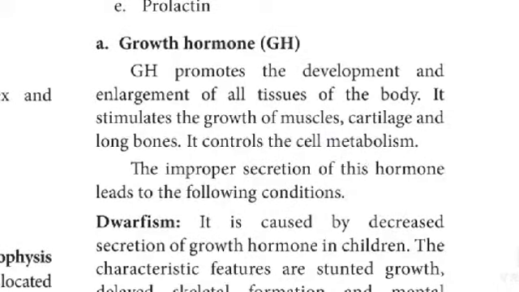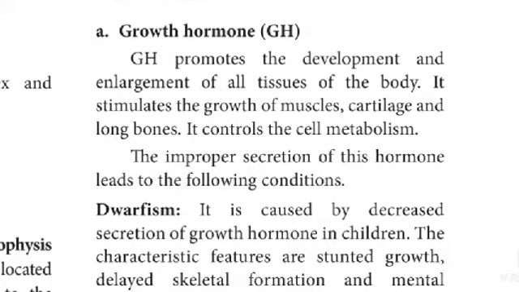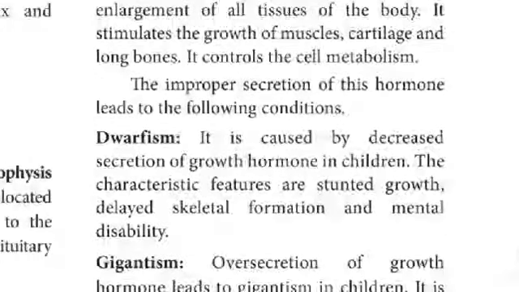Growth hormone. Growth hormone promotes the development and enlargement of all tissues of the body. It stimulates the growth of muscles, cartilage, and long bones. It controls cell metabolism.